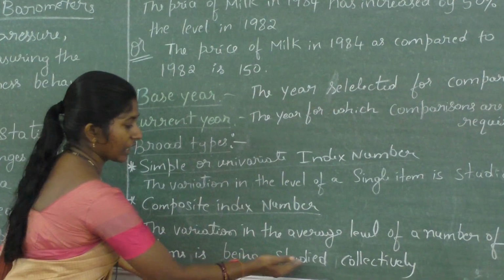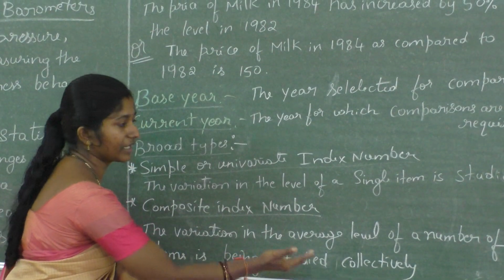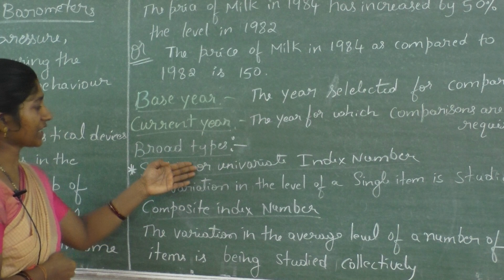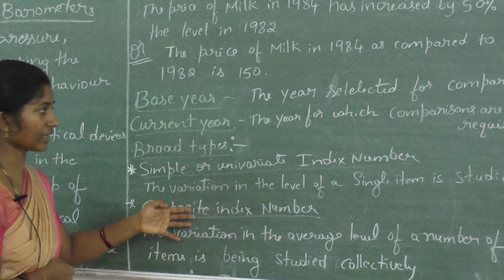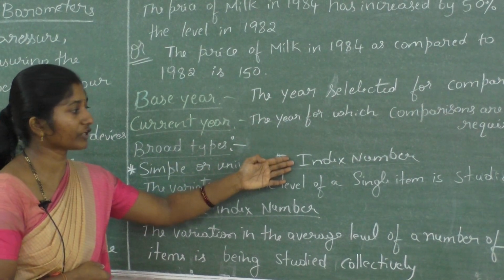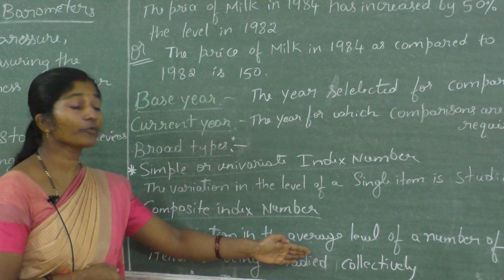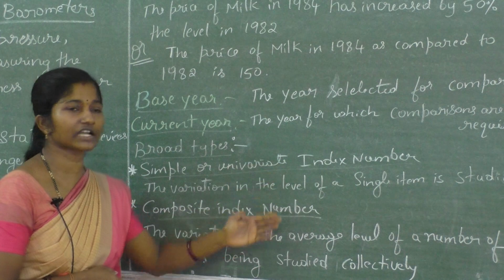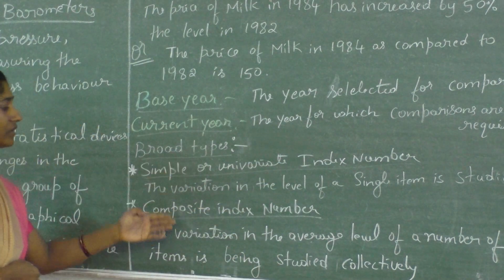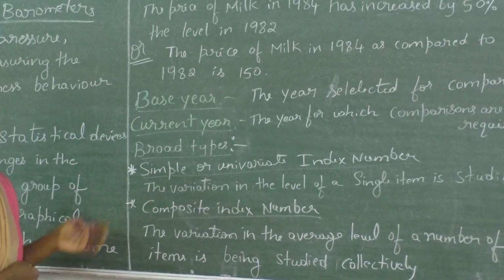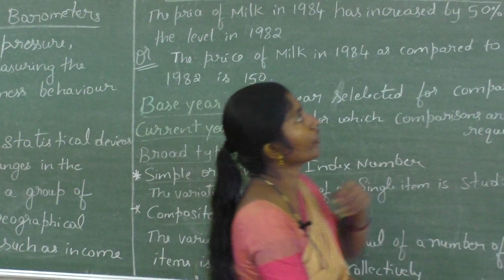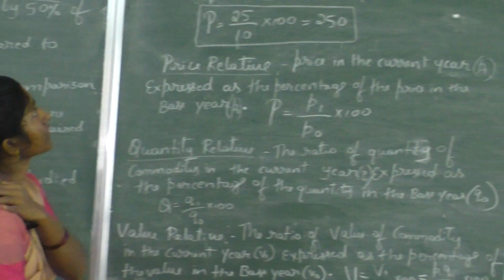That means we can also study it collectively. By this we can see that an index number can be calculated for a single item and also for a group of items. These are the two broad types. Next, I will go for relative.